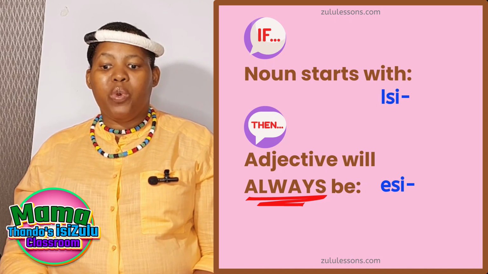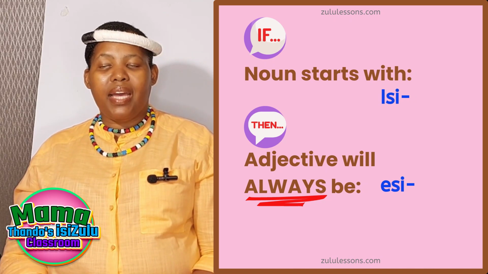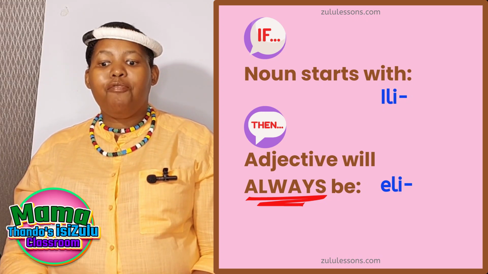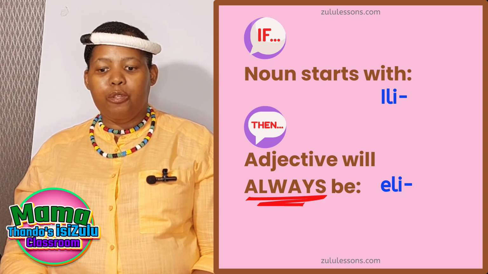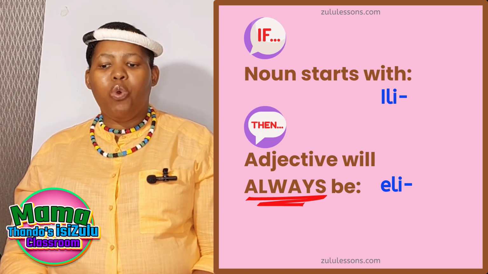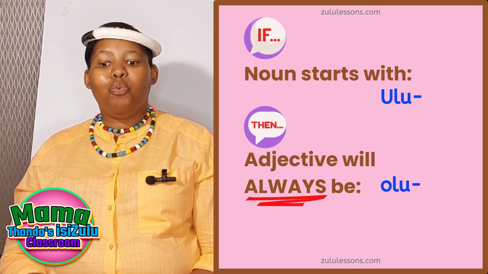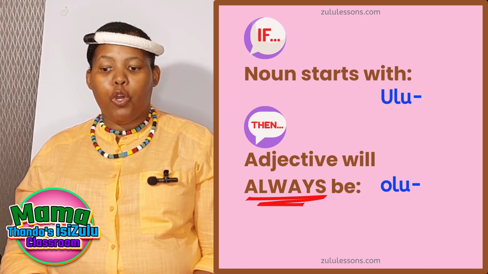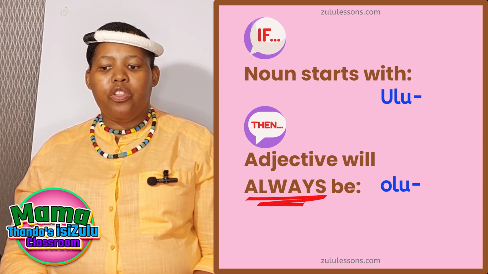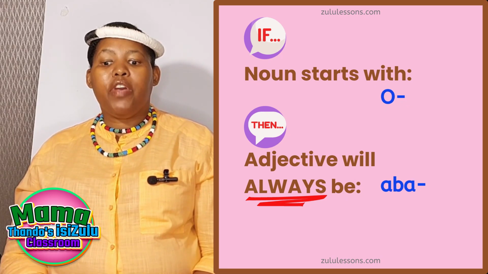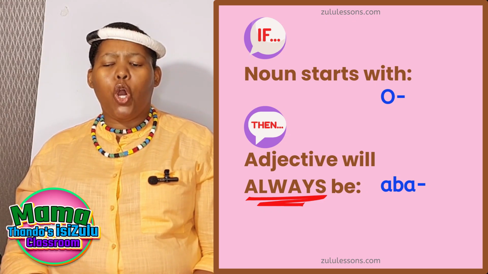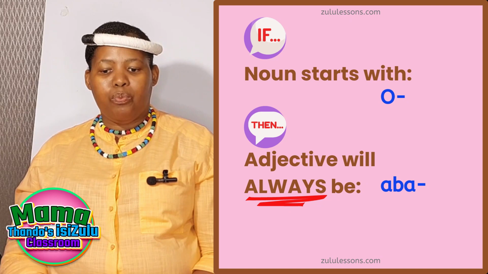If a word starts with isi, then its adjective will always start with esi. If a word starts with ili, then its adjective will always start with eli. If a word starts with ulu, then its adjective will always start with olu. If a word starts with o, then its adjective will always start with aba.